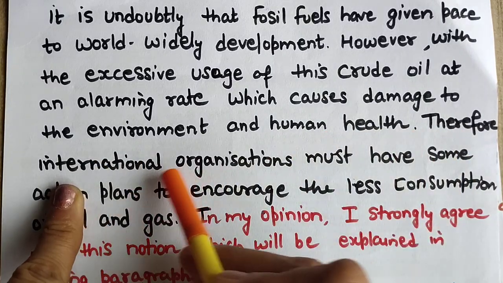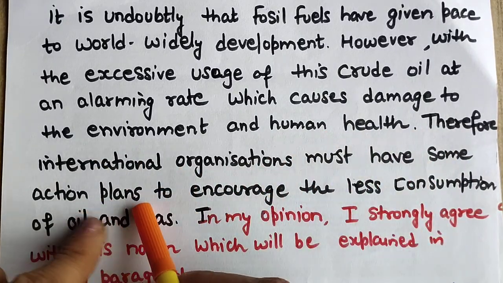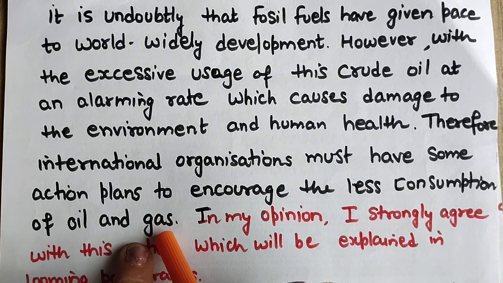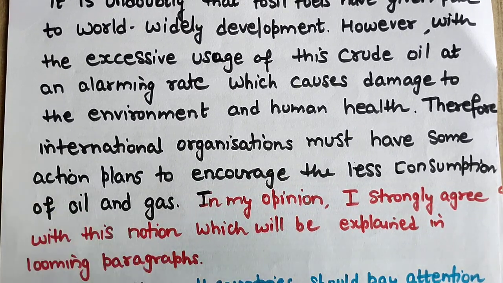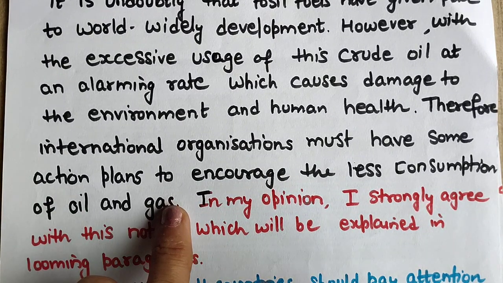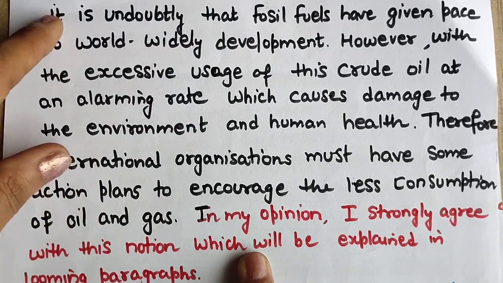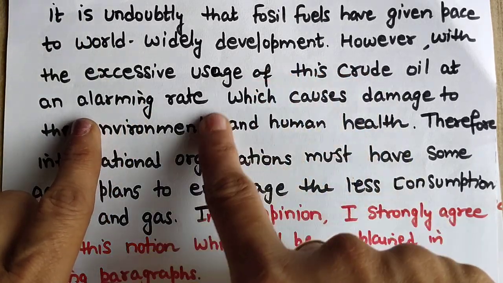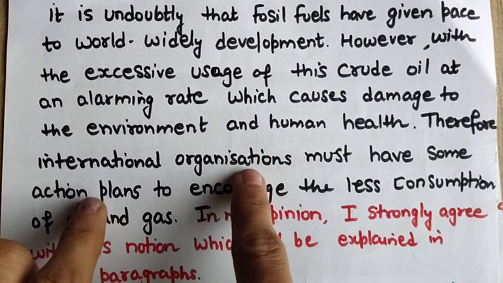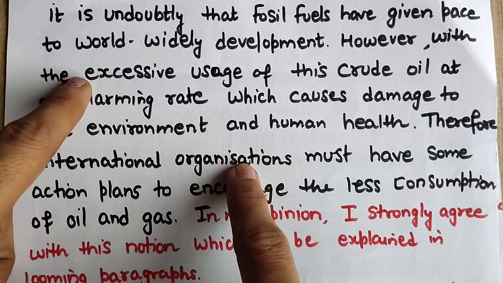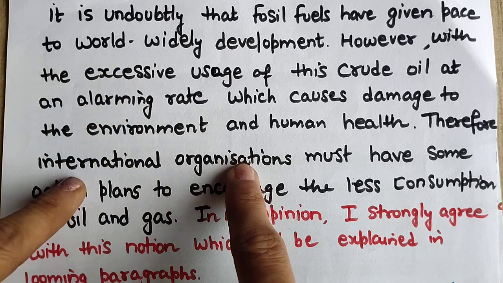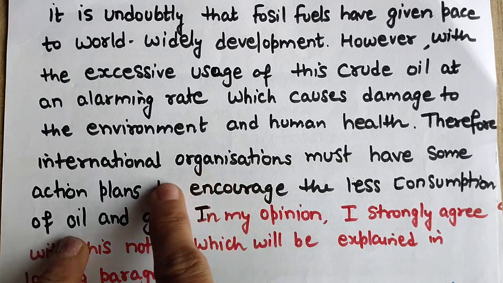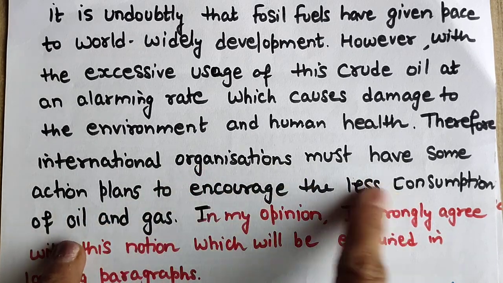Okay, therefore international organizations must have some action plans to ensure less consumption of oil and gas all over the world. So you can use the word 'every nation'. So I have just given the general statement about the topic, and then I have started the paraphrasing, and finally I have given the solution, because yes, we can see the more consumption of fossil fuel, and the solution is this: international organizations should act immediately with action plans to encourage less consumption of oil and gas.